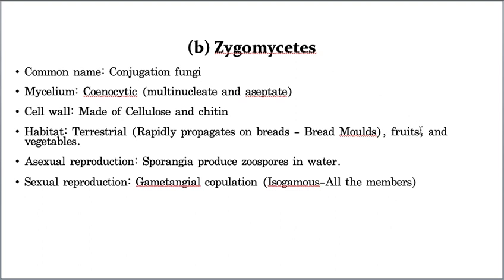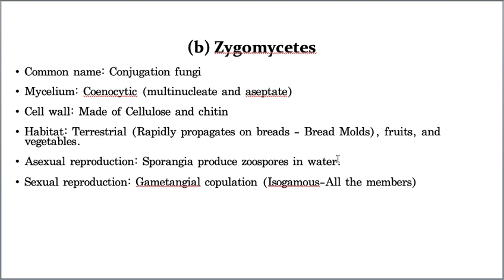One of the very important questions: which group of fungi will be considered as bread molds? I'm sorry, I made a spelling mistake. Bread molds. Now tell me which group. Zygomycetes members are called bread molds. Why are they called bread molds? Because mostly the members of zygomycetes grow on bread. Of course they also grow on fruits, vegetables, rotten vegetables, etc., but mostly they are seen on bread. That's why they are called bread molds.